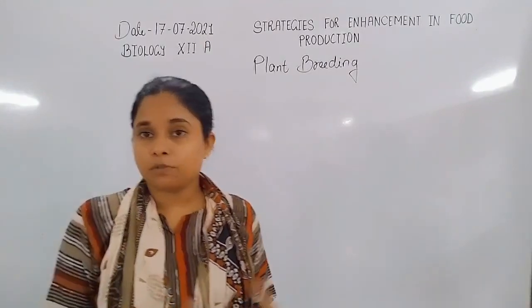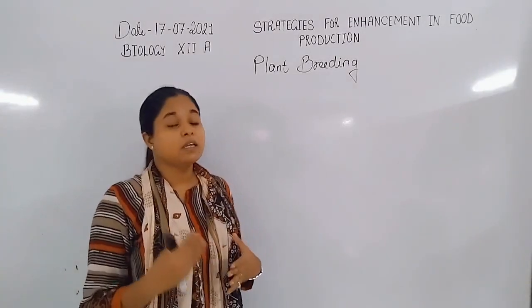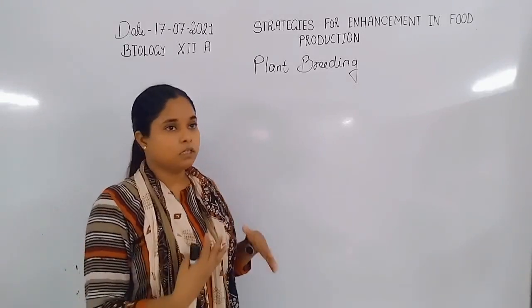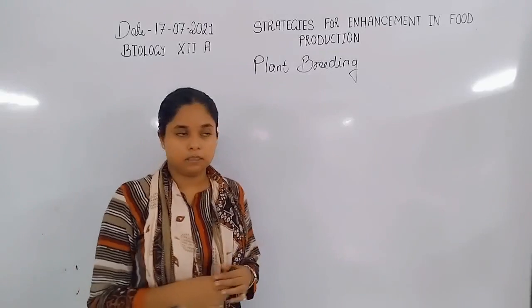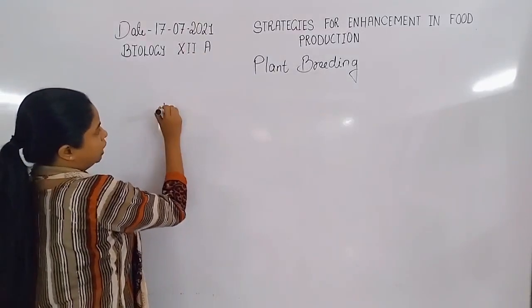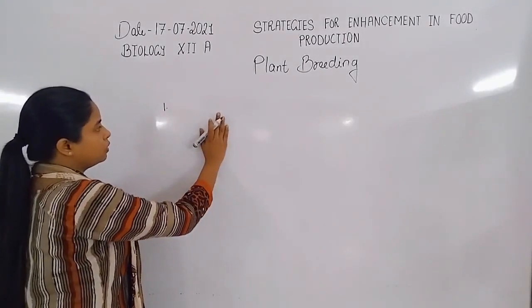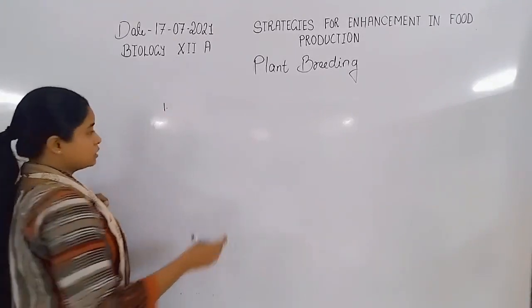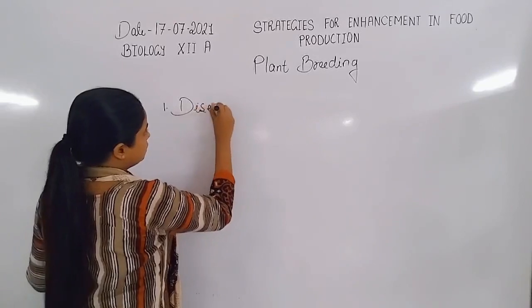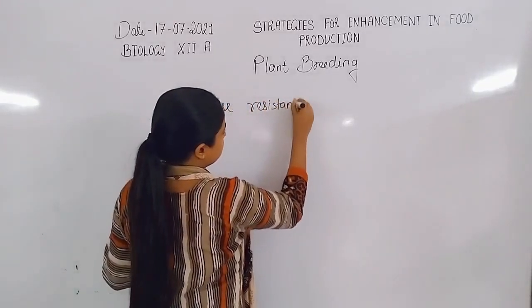So what are the aims of plant breeding? First we discuss the aims of plant breeding, then we discuss the other techniques or steps that are involved in plant breeding. The aims, also said to be goals, of plant breeding are, first, making disease resistant plants.